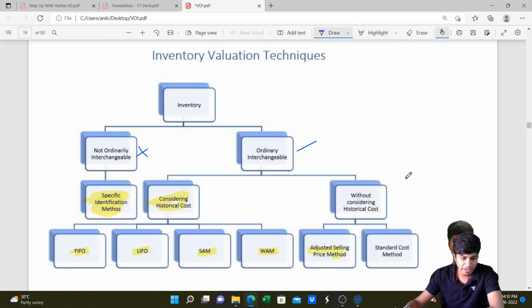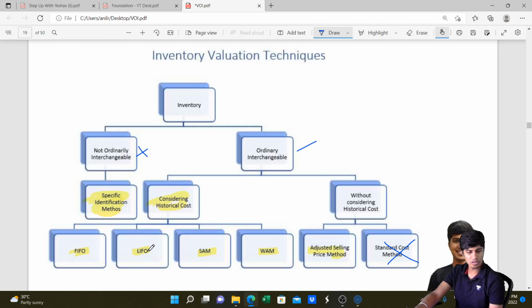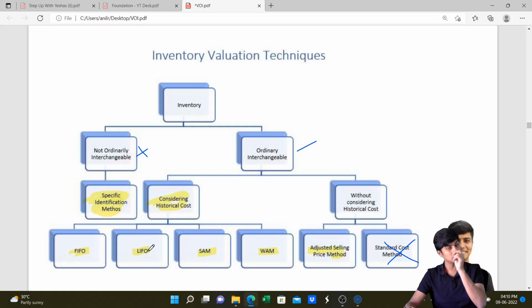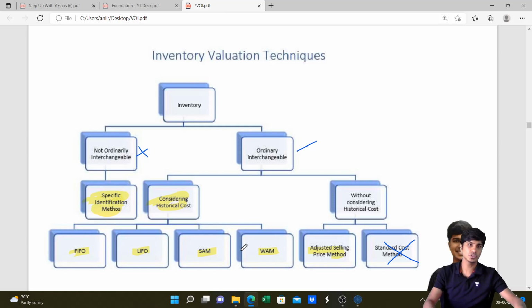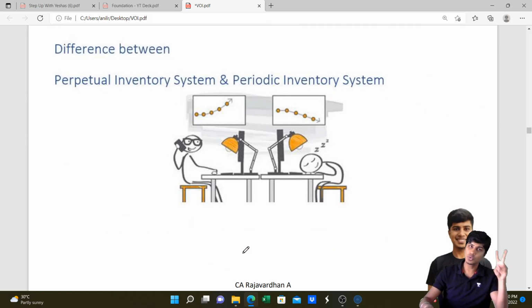Standard cost method you don't have in foundation, you can ignore. But you will do quite a few questions on adjusted selling price method, FIFO, LIFO, SAM. There was one instance where they had asked LIFO in one of the November 19 examinations, if I'm not wrong. And usually the questions come on stock reconciliation only from this. But nowadays they've started asking questions on this also. Got it? And maintaining of records, there can be two systems.